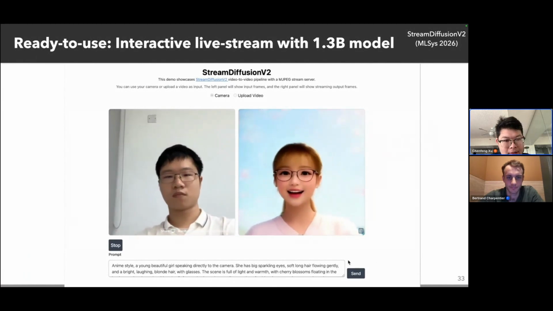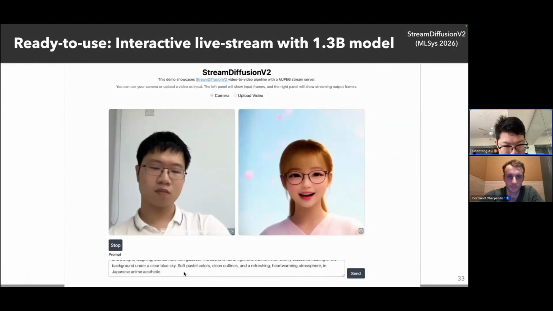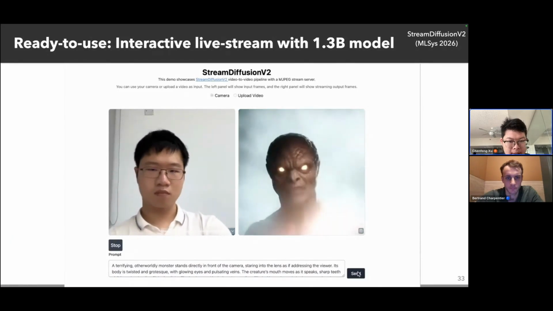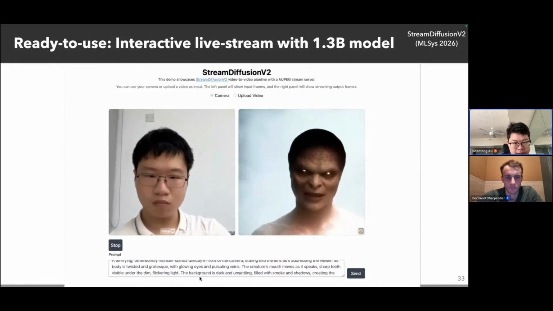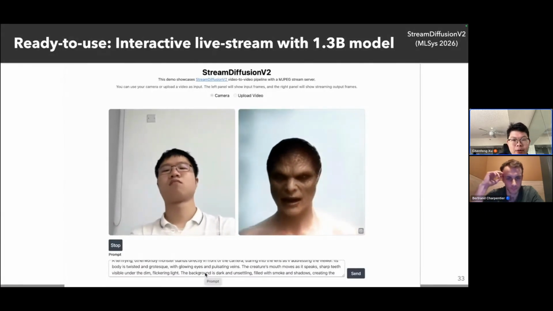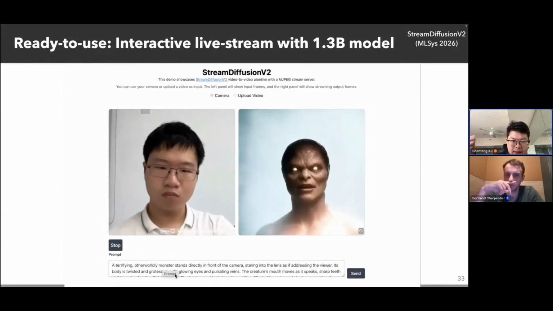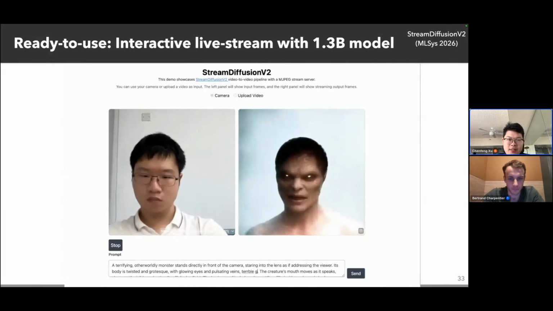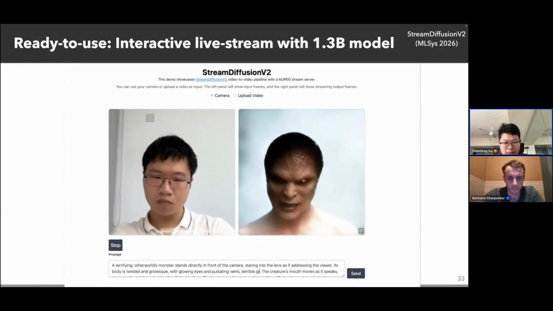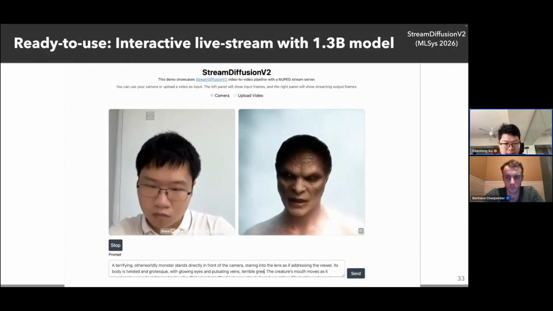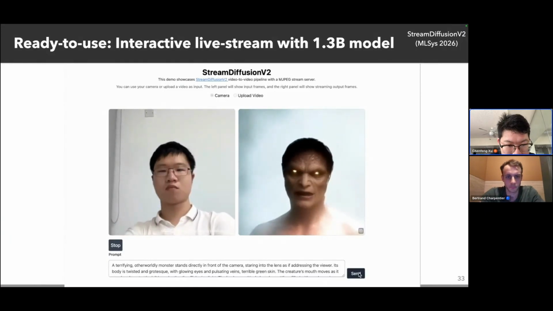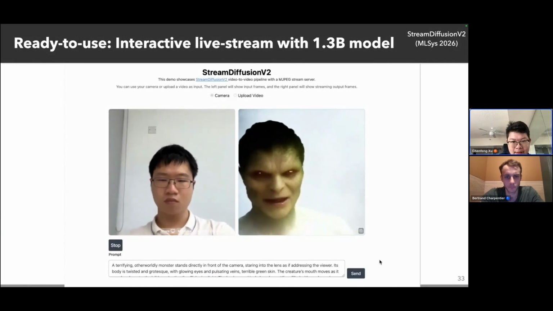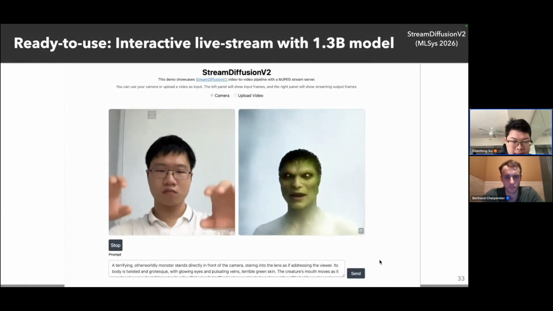For example, this is one demo from the first author of StreamDiffusion V2. You can see something interesting here. We are doing a live stream. This is a real application, and we also consider the camera latency. This model works on a remote workstation, so there is some networking latency, which is why there are some delays. You can also see that when we input the text and click send, the video model can quickly react.